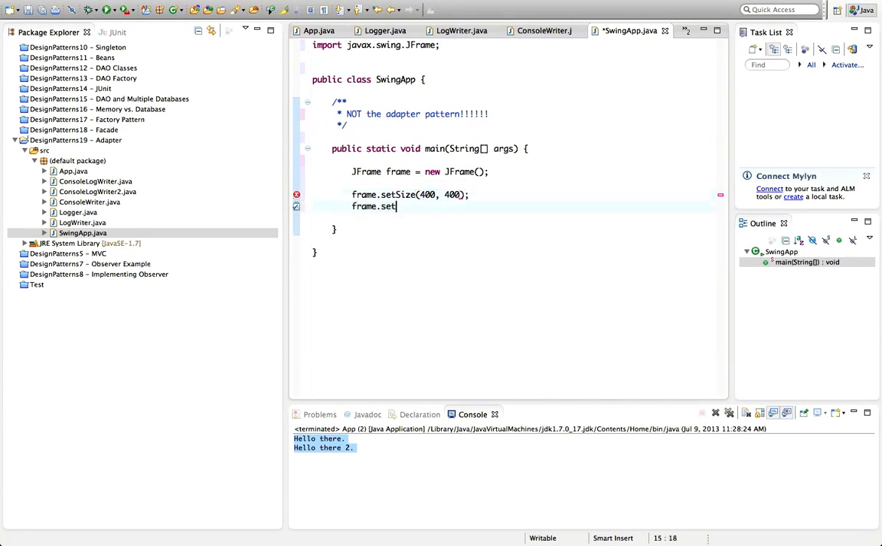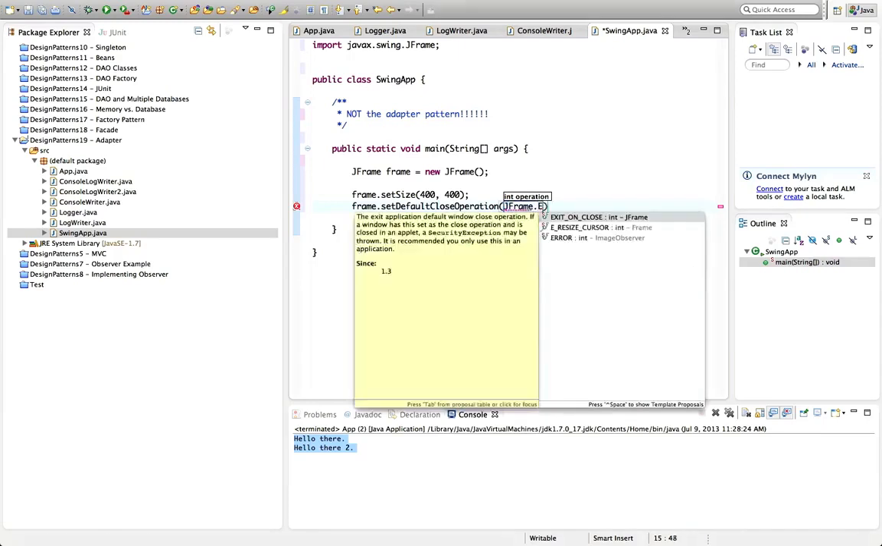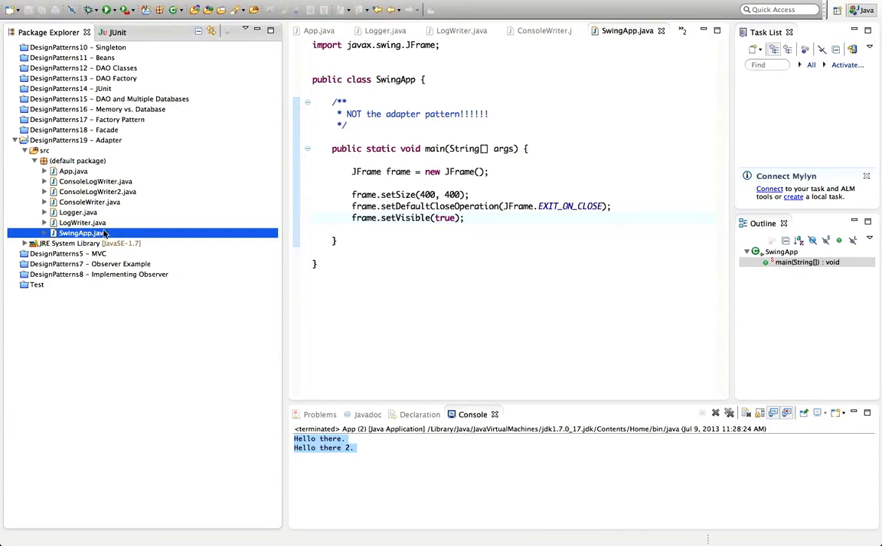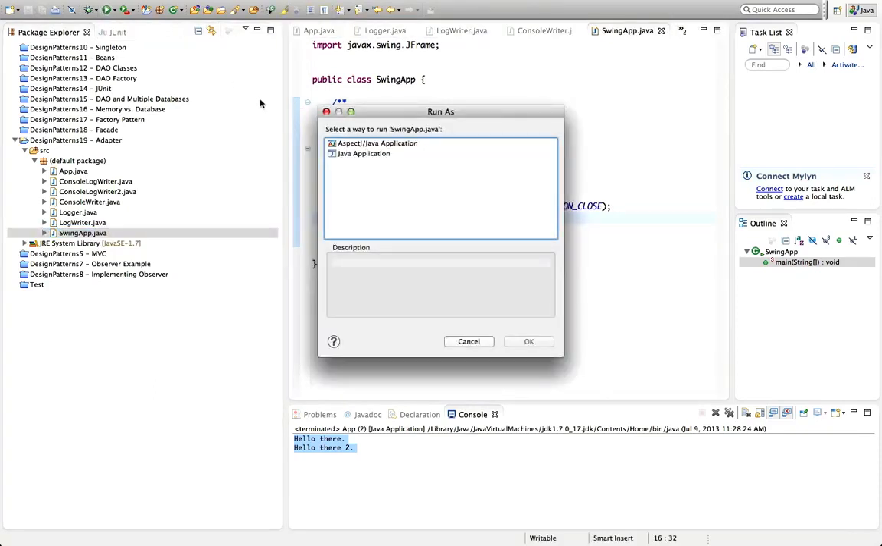And frame.setDefaultCloseOperation, and that just makes it quit when you click the cross in the corner. So when you click the cross in the corner of the frame, on Windows or whatever it is on Mac, I forget, even though I am on a Mac, then you want the program to quit. So let's say JFrame.EXIT_ON_CLOSE, and now finally we can say frame.setVisible(true). So this is a basic Swing application, and if I save it and run it, we get this window appearing here.